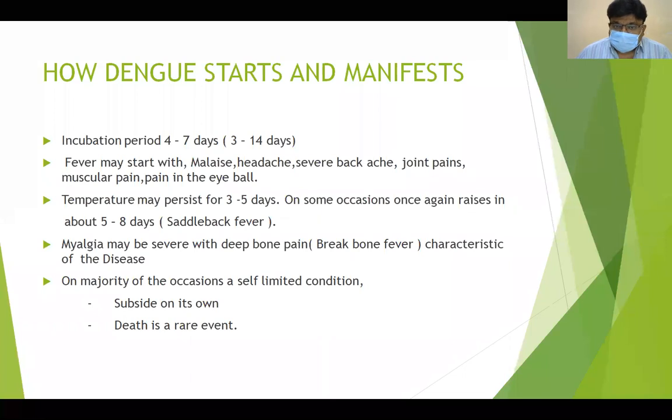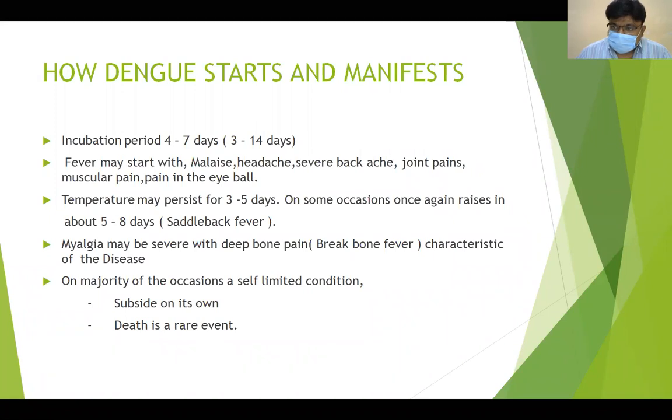They present with malaise, headache, severe backache, joint pains, muscular pain, and retroorbital pain, that is, pain in the eyeball. Mostly you will not see that pain, but it will be one of the clues. Temperature may persist for 3 to 5 days. On some occasions, it may rise again after 5 days, which we call saddleback fever. Myalgia may be severe with deep bone pains. That is why we call it breakbone fever, which is the characteristic feature of the disease. On the majority of occasions, it's a self-limiting disorder, and death is a rare event.